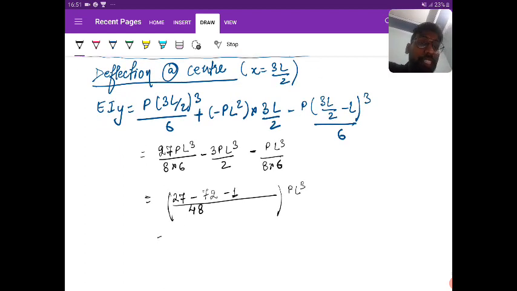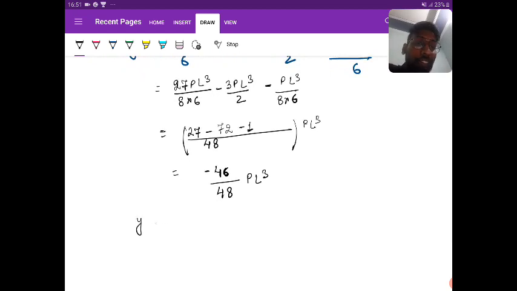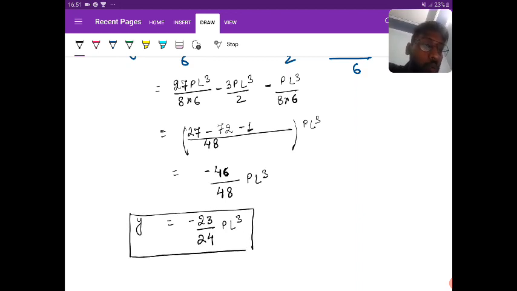So 27 minus 73, that is nothing but minus 46 by 48 PL cube. So the deflection at the center is minus 23 by 24 PL cube. Is it clear? This is the result you are going to get.